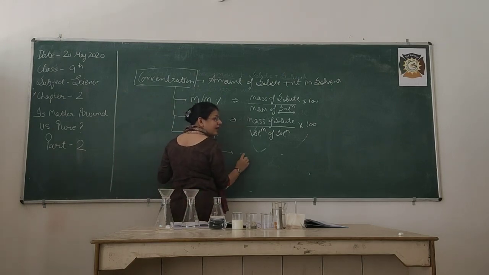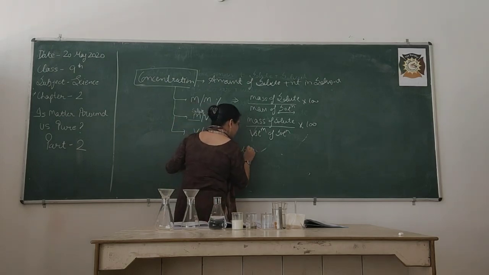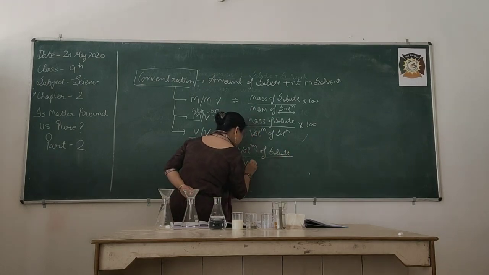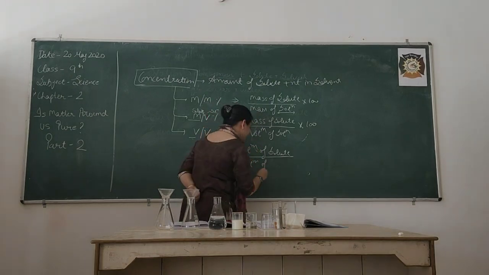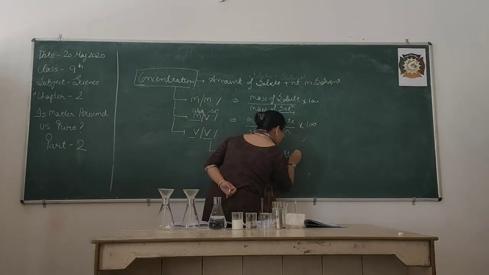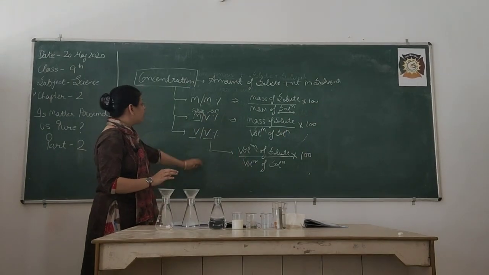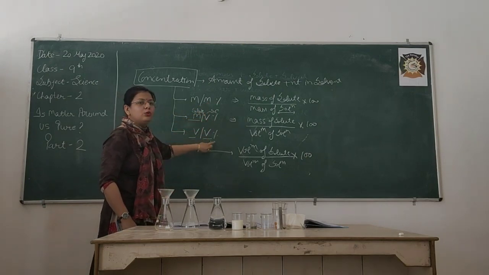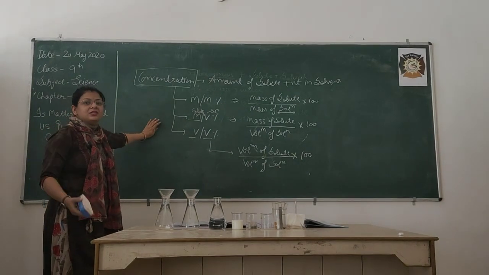Here we take the volume of solute divided by the volume of solution, into 100. So you need not cram the formulas. Just focus: is it mass by mass, mass by volume, or volume by volume percentage? This is regarding the concentration term.